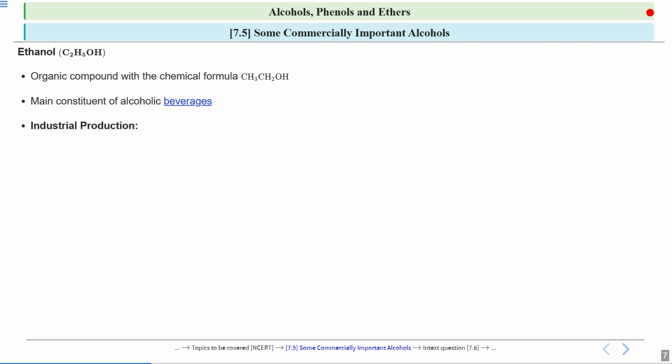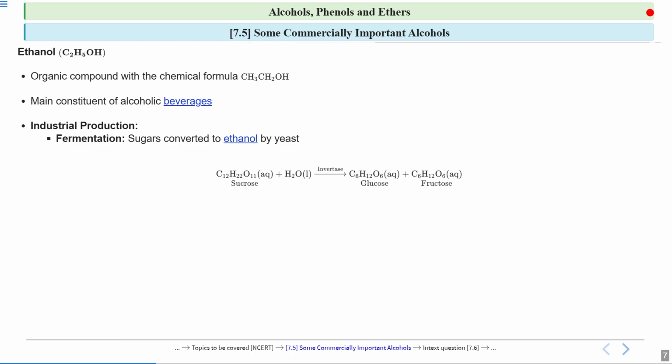Now if we talk about the industrial production of ethanol, ethanol is produced by the fermentation process. It is made from sugar using yeast. Sugars are converted to ethanol by yeast, and this process is called the fermentation process. So what happens in this process? First, your sugar, that is sucrose, C12H22O11, is reacted in the presence of an enzyme called invertase, and it produces glucose and fructose.